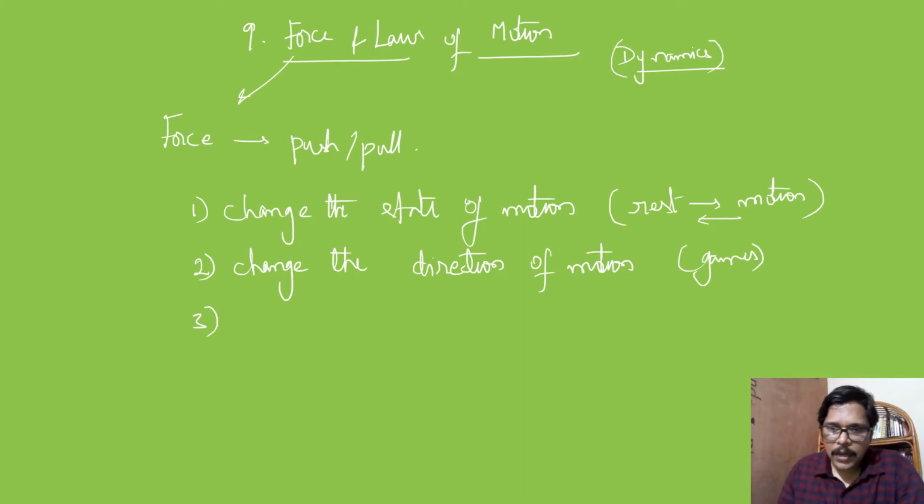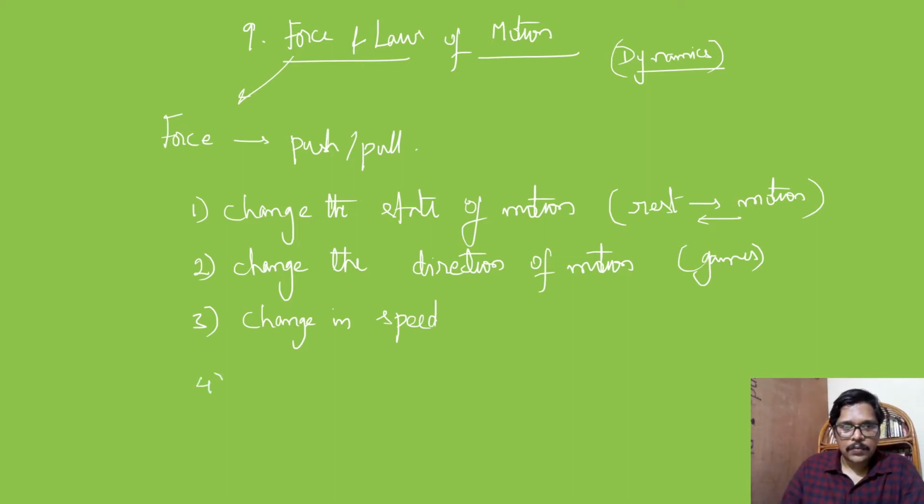Then another effect of force is change in speed. The force acting on a body can increase or decrease the speed of the moving object. So it can either accelerate or retard the speed of a moving body.